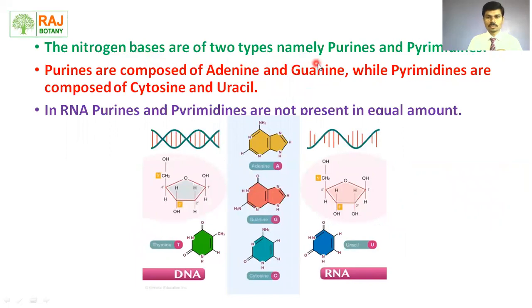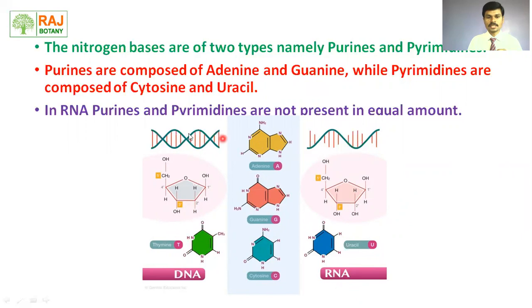Nitrogen bases are of two types, purines and pyrimidines. In terms of the nitrogen bases, there is a difference. Adenine, guanine, cytosine are the common nitrogen bases present in DNA as well as RNA. But in RNA, instead of thymine, uracil is there. This is a main difference between DNA and RNA.